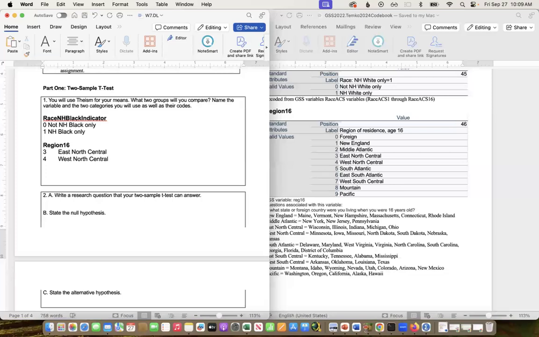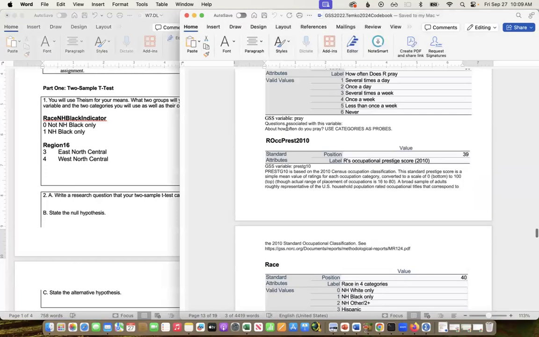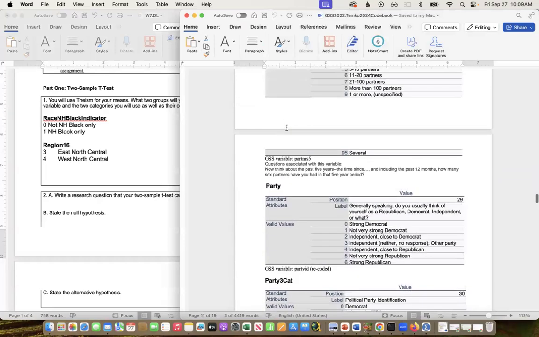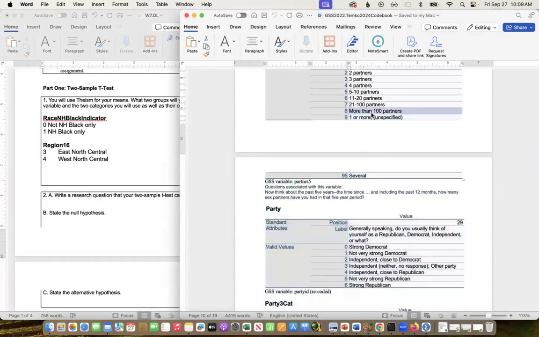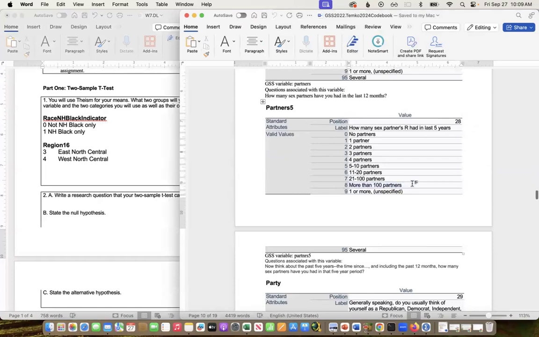The other thing I might want to do here, I don't really need to do it for this, but let's say I did this, for example, how many sex partners has the respondent had in the last 5 years? Before I say, okay, I want to compare people who had no partners to people who've had more than 100, I might want to run a frequency table to make sure there are enough people for a comparison. Because if I'm going to be doing inferential statistics and thinking not just about the sample, but about all US adults, if I only have a few people in a category, it's really hard to make good generalizations from that. And so for our purposes, I'm not going to choose a category that has fewer than 30 respondents.